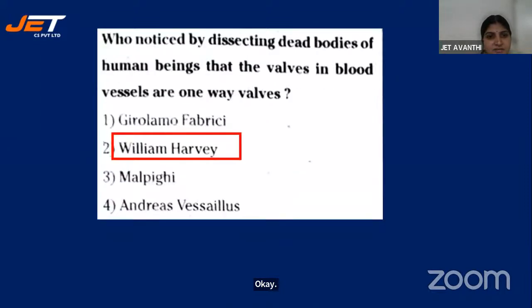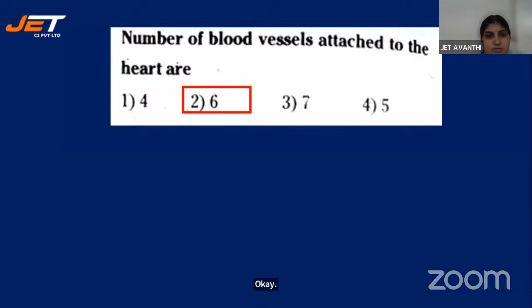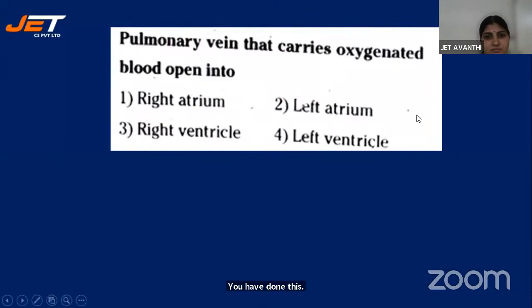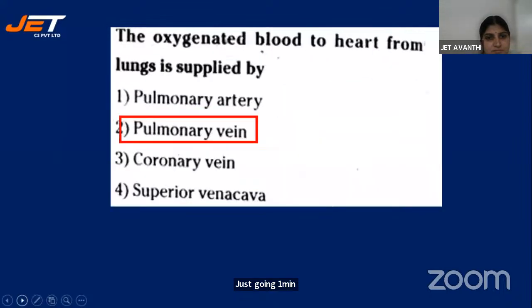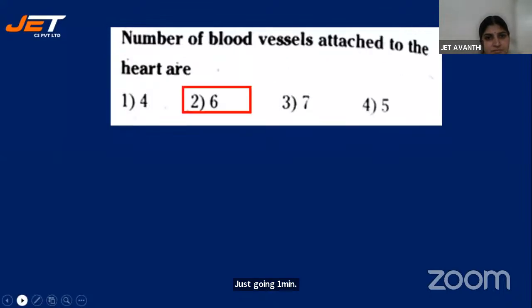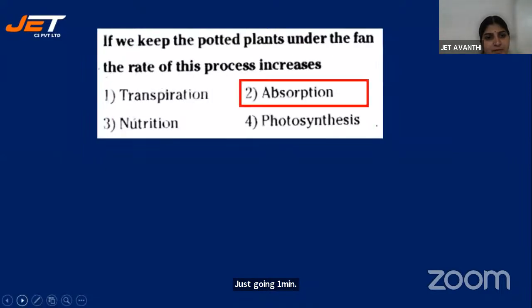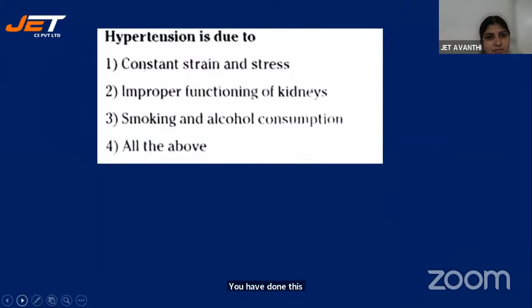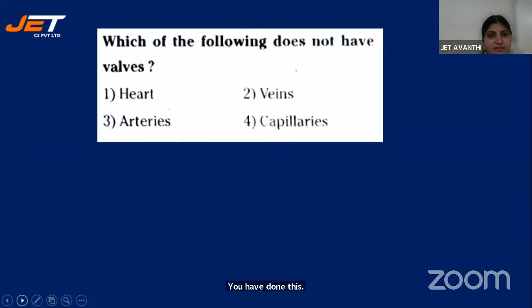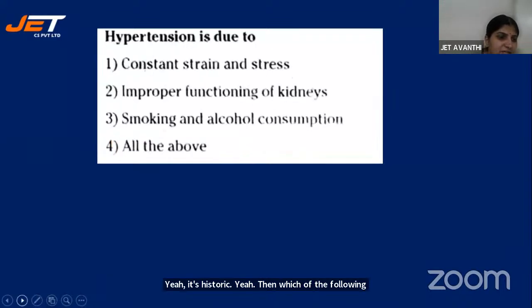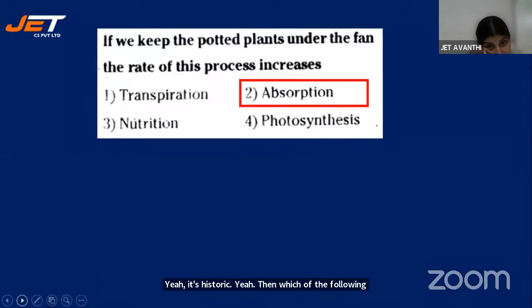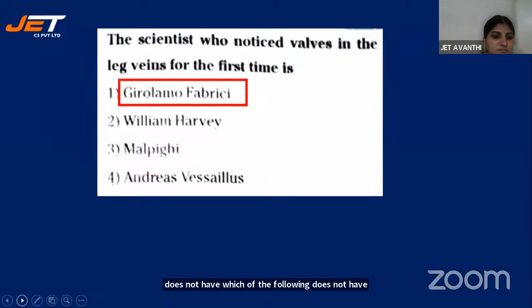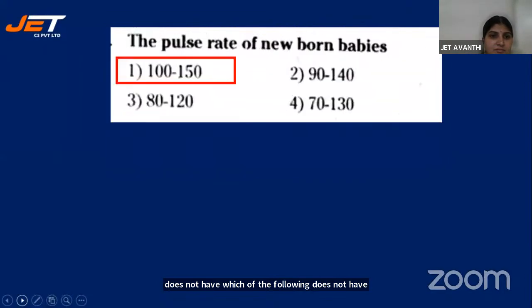You have done this, children. It is going back. One minute. You have done this? Yeah, systolic pressure. Then which of the following does not have valves? Which of the following does not have any valves?